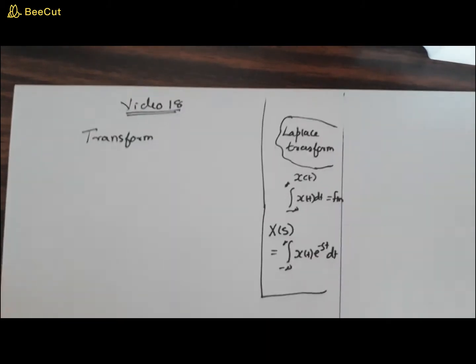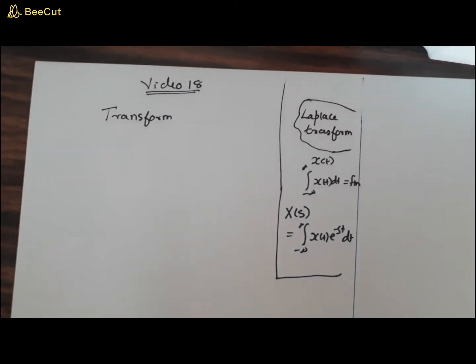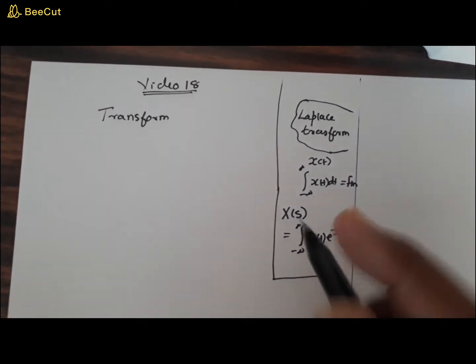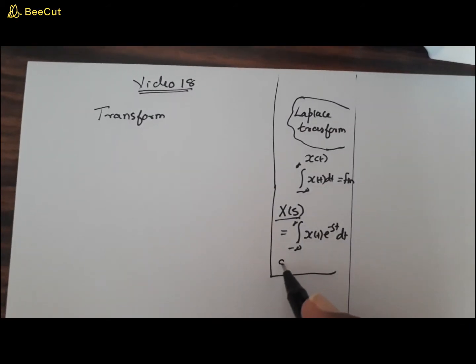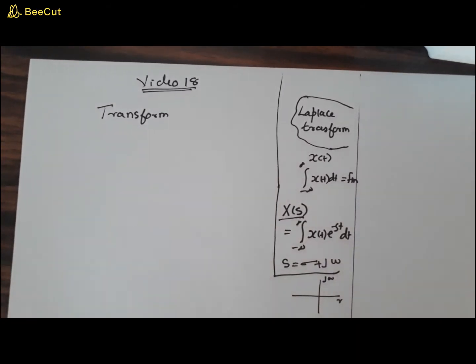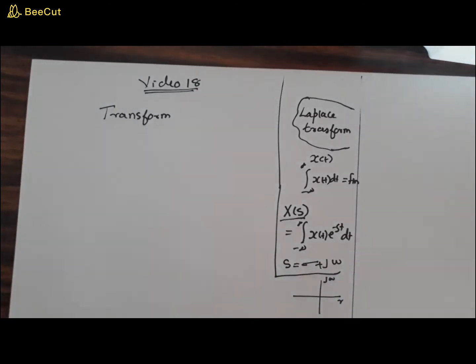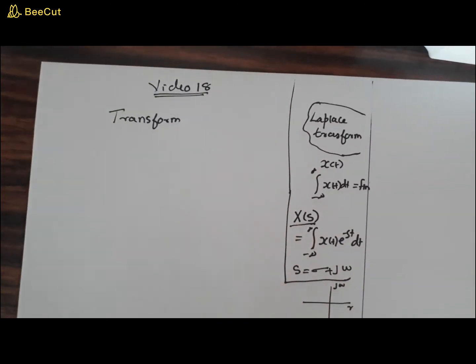You are integrating this product x of t into e raised to minus st from minus infinity to plus infinity. So you will be getting a function in S domain, and we know that s is defined as sigma plus j omega. So we also understood that s is a complex plane with a real axis and an imaginary axis. Okay, now after knowing all these things, you are very much familiar with the transform.